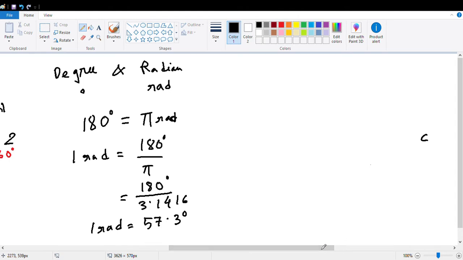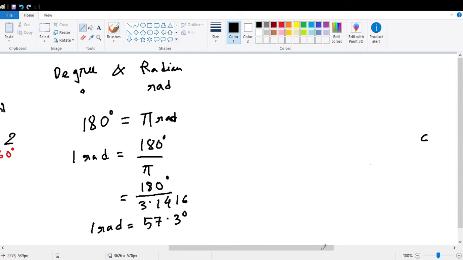Basically this trigonometry is in the class 10 syllabus, but why I am teaching you this in class 9 is because this is the fundamentals which will help us to teach physics. There are mechanics and other portions, so it will be much easier to understand when we get accustomed to these trigonometric concepts.